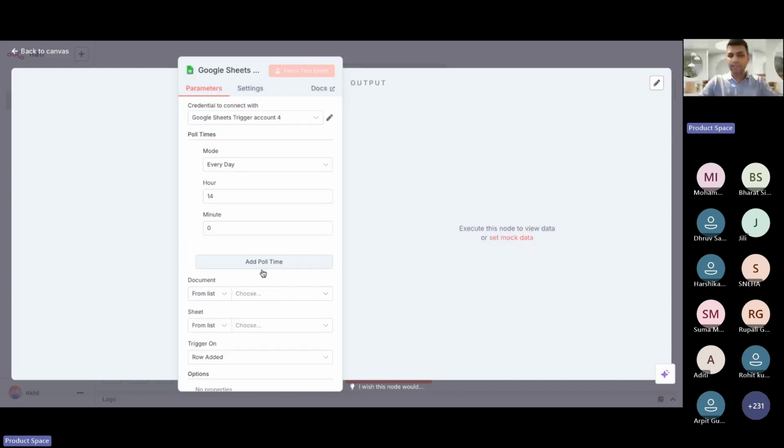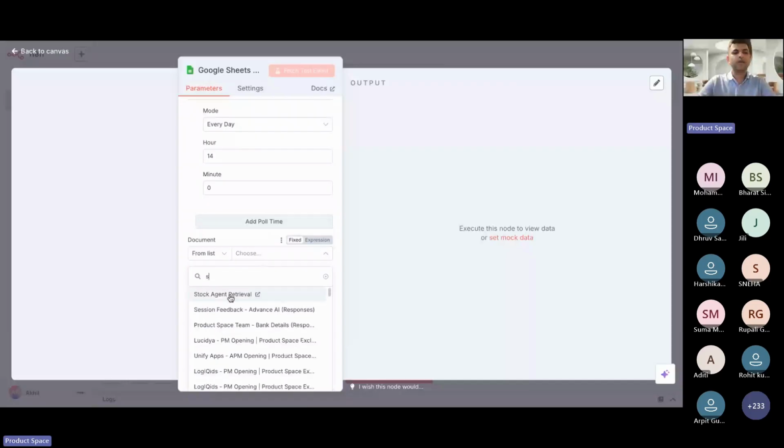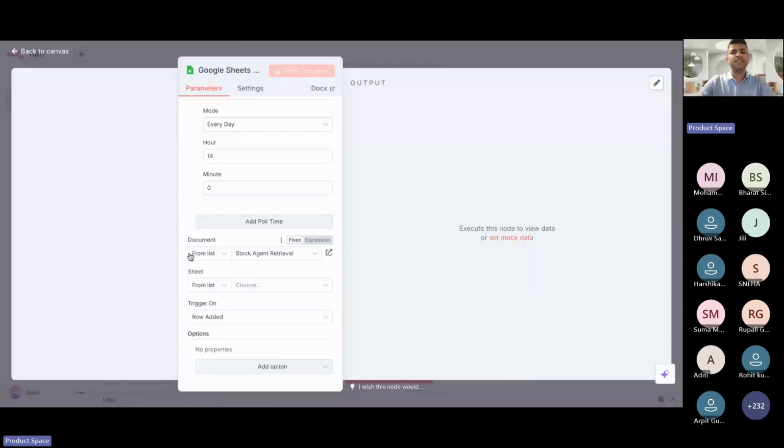And here, we have connected to our account. Next is which sheet we want to look into. So we're going to look into that stock agent document, and within it, which sheet you want to refer to. Right now, I think I have only one sheet. So you have to click here and your sheet would be connected.